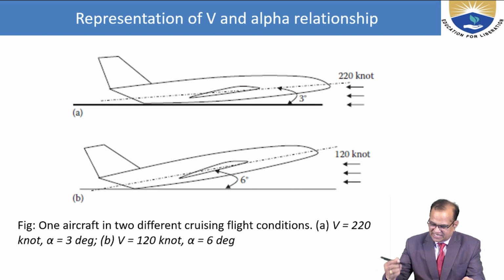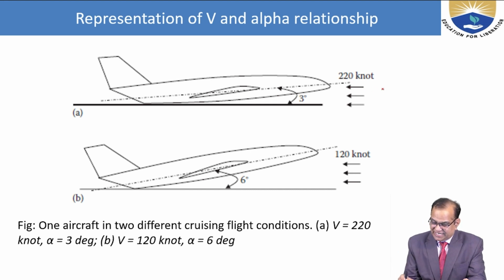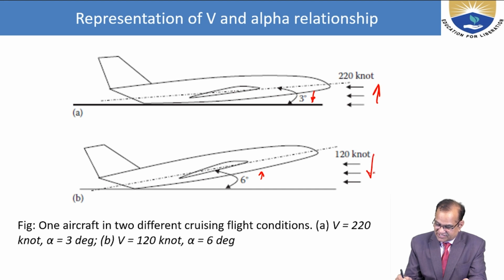So if you see here, at 220 knots your aircraft is flying and the angle of attack is 3, but if you reduce the velocity, your angle of attack is increased. Velocity high, angle low; velocity low, angle high. So it is opposite.